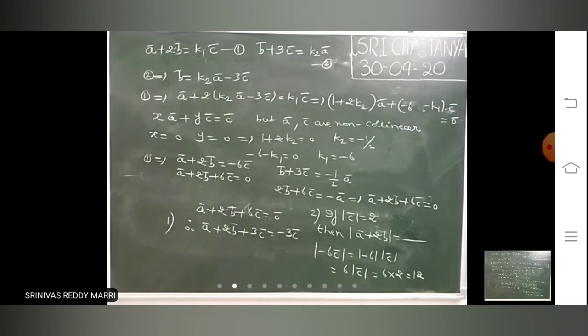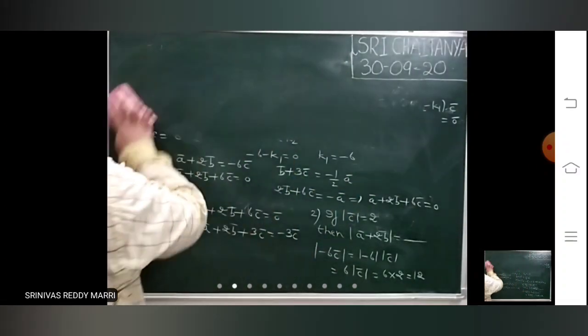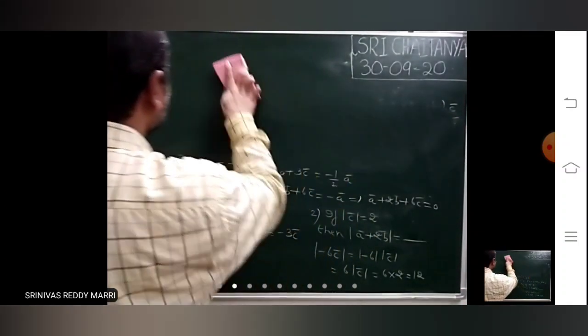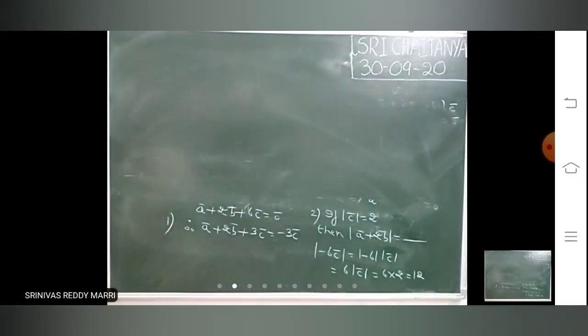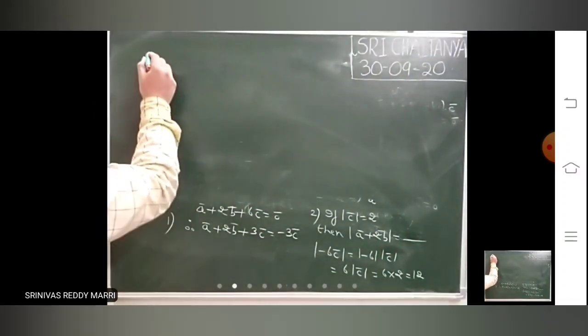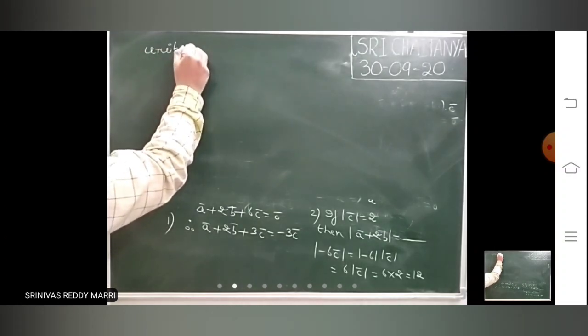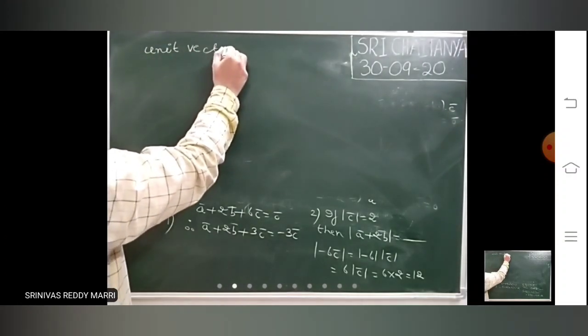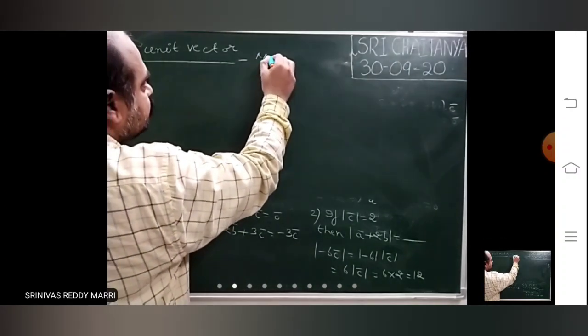Next, look at unit vector. Unit vector means its magnitude is 1.